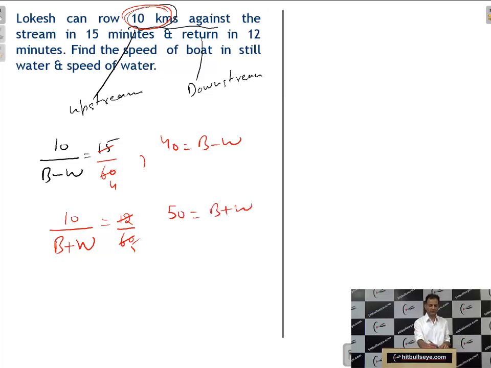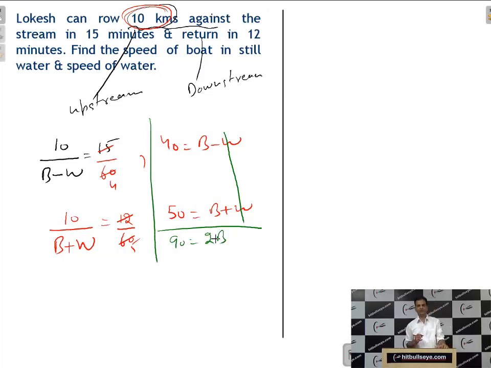And when you solve these equations, students, W will be cancelled. 90 is equal to twice of B. So what is B? Speed of boat. B is 90 upon 2. It will be, student, 45. Which is the speed of boat. So we have found our first answer, the speed of boat in still water. That means the speed of boat is 45 km per hour. It is kilometer per hour because we have converted the time into hours.